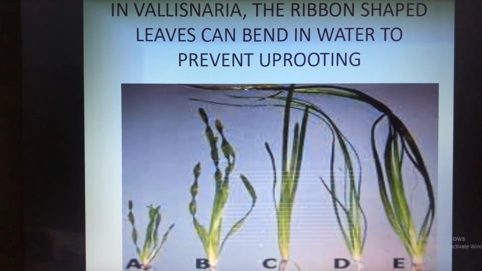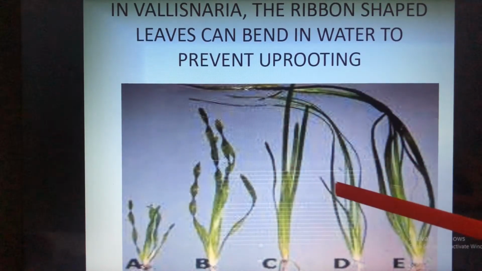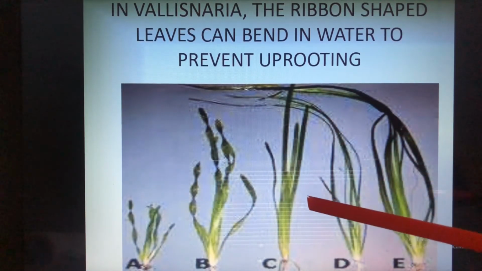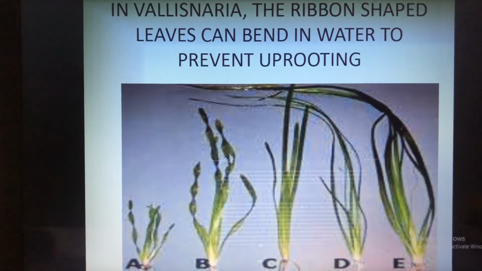So these will bend in the flowing water, and in some submerged plants, leaves are often highly divided, through which the water can easily flow without damaging them. Isn't it like this? So here these are the leaves which will bend in the water to prevent being uprooted. So these are ribbon shaped leaves.